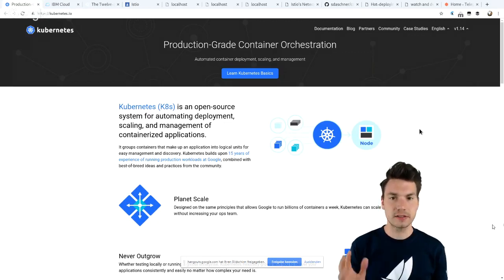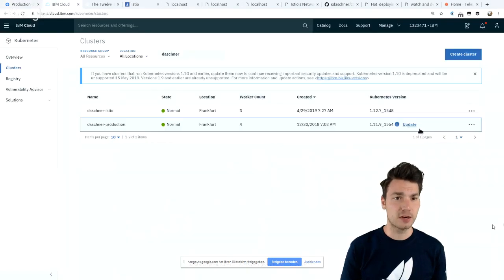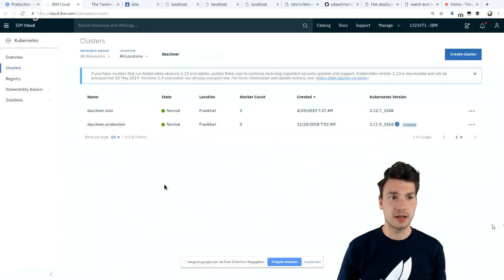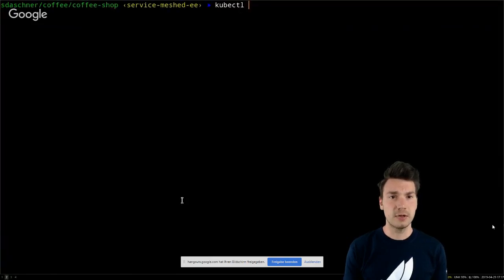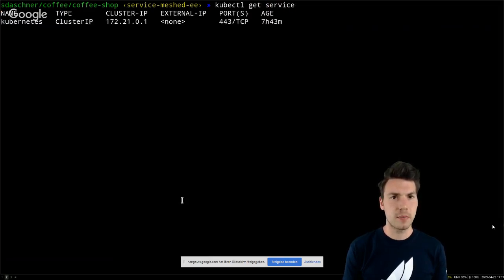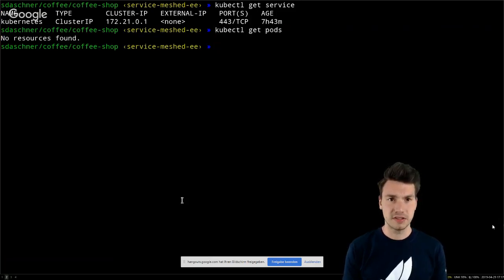So how do we get a Kubernetes cluster? There are many, many ways to do that. For example, we could set up a minikube on our laptop, or we could go to the cloud for a managed environment. I use the IBM Cloud, called IKS, for managed Kubernetes. And this is what I'm going to use here. So we have the kubectl command line available for accessing Kubernetes. And then we can do something like kubectl, give us the services that are running, or give us the running pods. And this means this is currently empty.